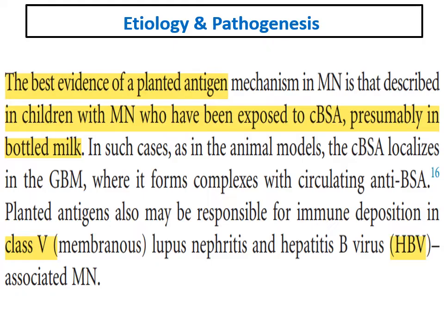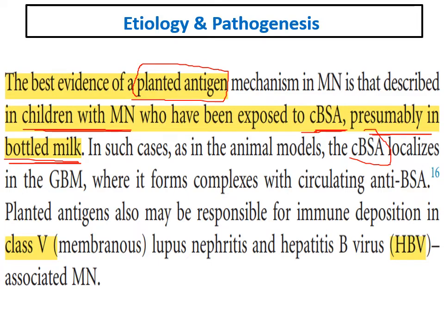All antigens which we described were intrinsic antigens, either the phospholipase A2 receptor, the thrombospondin type 1 domain, or the neutral endopeptidase. But the example for the planted antigen or extrinsic antigen is the cationized bovine serum albumin. It has been described in children with membranous nephropathy who have been exposed to this cationized bovine serum albumin, usually in bottled milk.